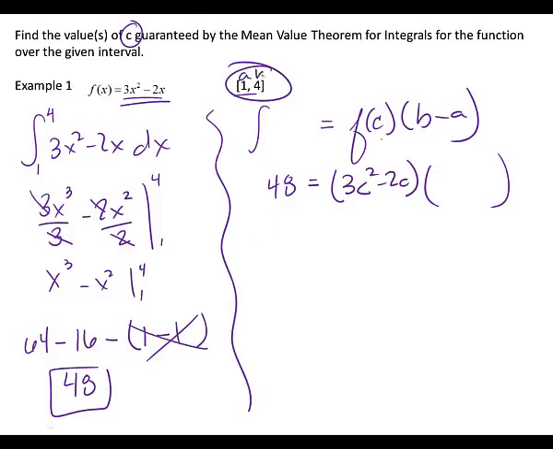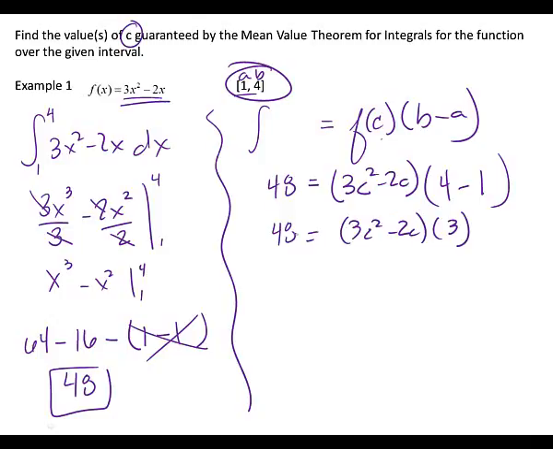4, right? It's always the bigger part of the interval. So 4 minus 1. It could come out negative, but it should be in numerical order. The bigger number ends up going first. All right, so you got 48 equals, let's see, what's 4 minus 1? 3. There are 2 ways you can do this from here.